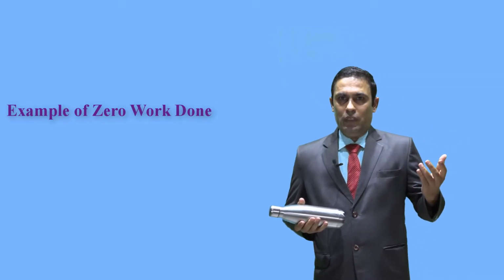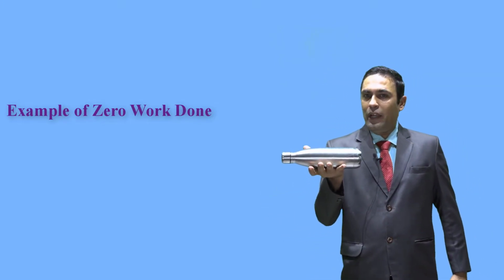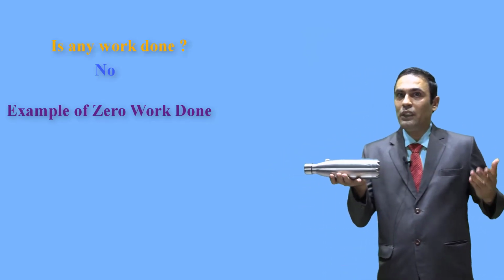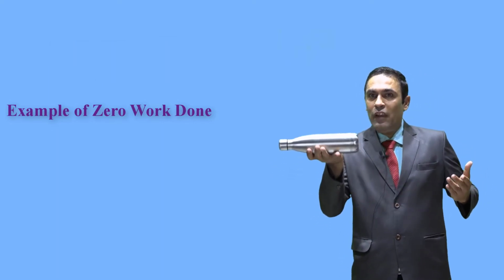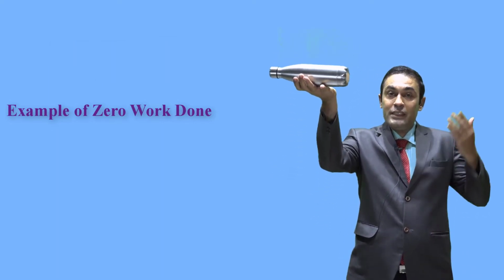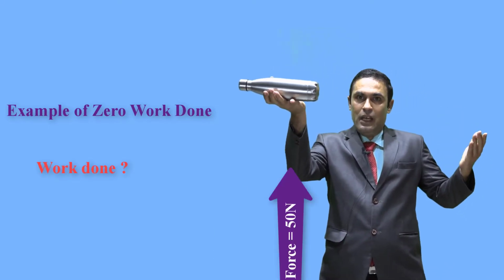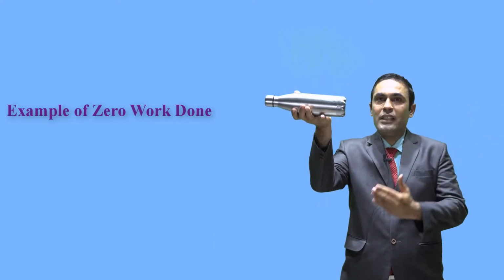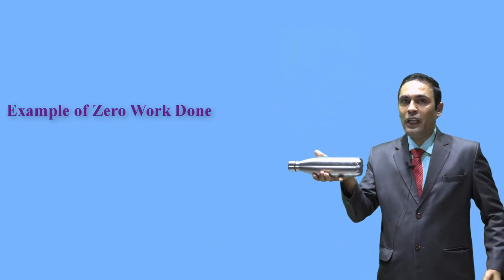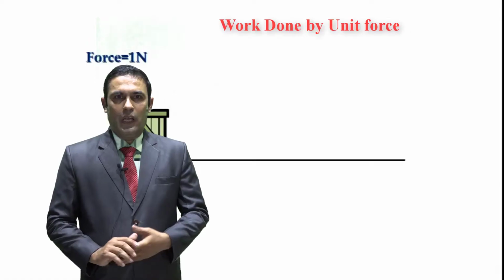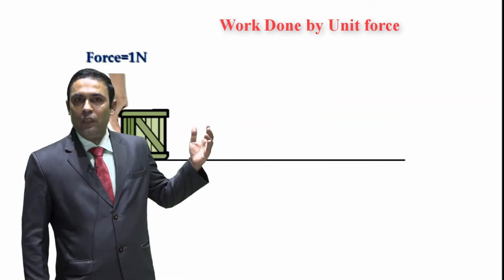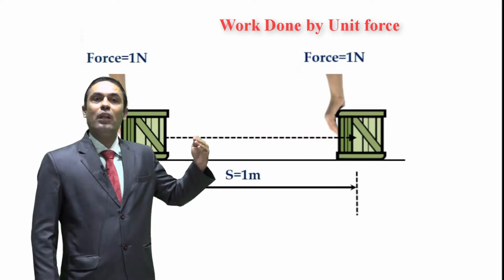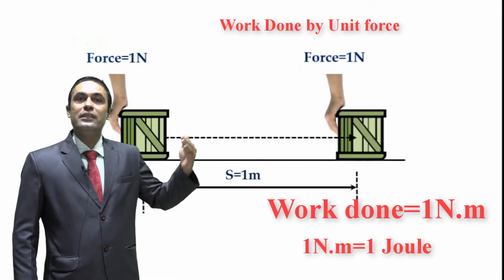If we take an example, let us consider this bottle is in my hand, and if I ask you is there any work done, the answer is no, because the bottle is not in motion. But if I lift my hand, and now if I ask you is there any work done, now the answer is yes, and the work done is nothing but the force times displacement. Let us assume that the force is 50 and the displacement is 0.5 meter, then the work done is 50 into 0.5. If we apply a force of 1 Newton and the body displaces by 1 meter, we can say work done is 1 Newton meter, and this 1 Newton meter is nothing but 1 joule.